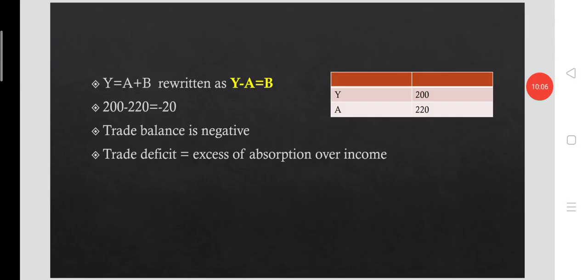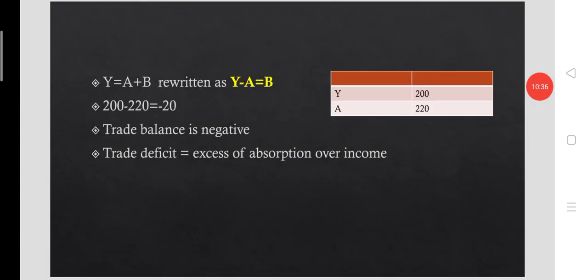So this equation Y is equal to A plus B is also rewritten as B is equal to Y minus A. Here 200 is Y, national income. National income is 200, but total absorption is not 200, it is 220.